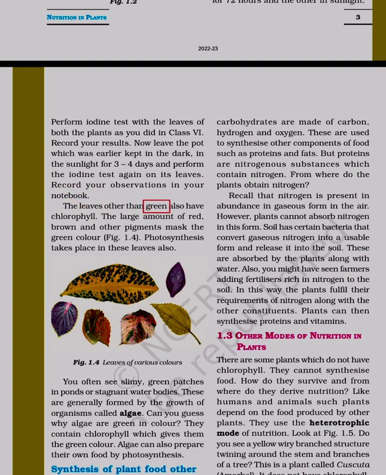The leaves other than green also have chlorophyll. The large amount of red, brown and other pigments mask the green color. Figure 1.4. Photosynthesis takes place in these leaves also.